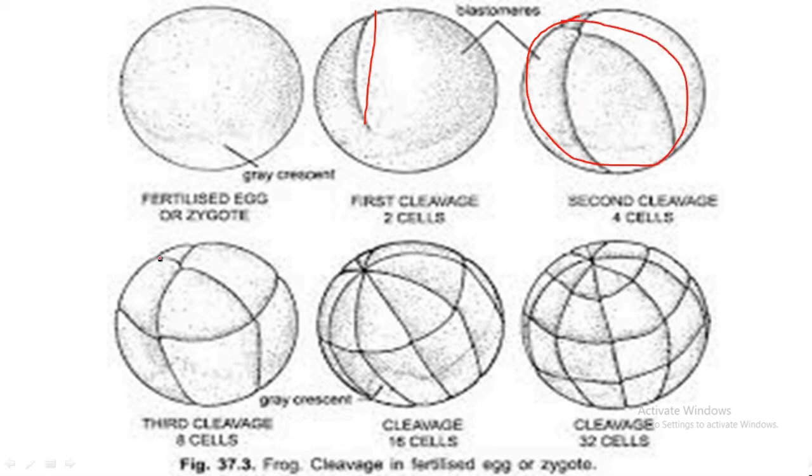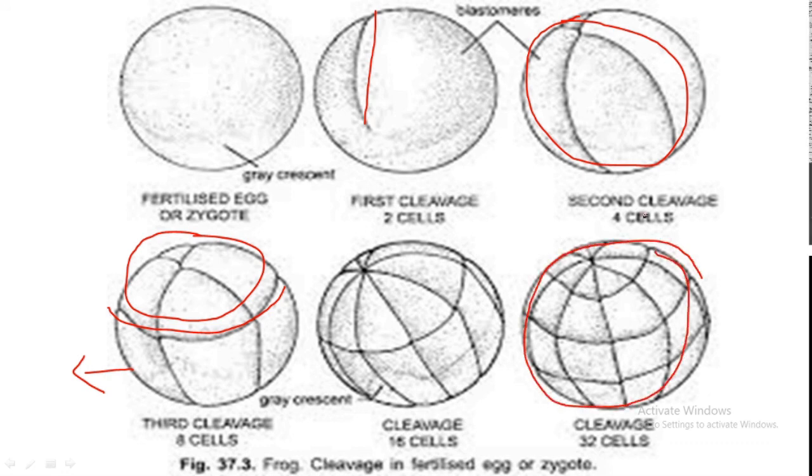And the third cleavage is latitudinal, and it forms just above the equator. So it forms two types of cells. The animal pole side cells are smaller in size, they are called micromeres, and the vegetal hemisphere cells are large in size, we call them macromeres. And finally this forms a mass of cells, and we call it morula.